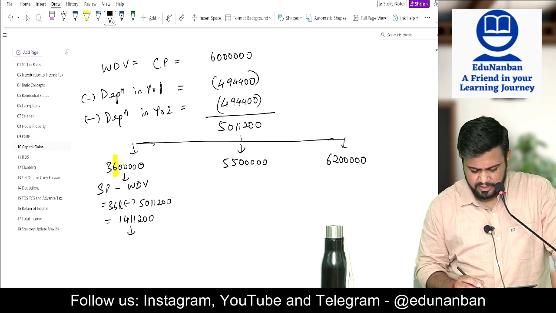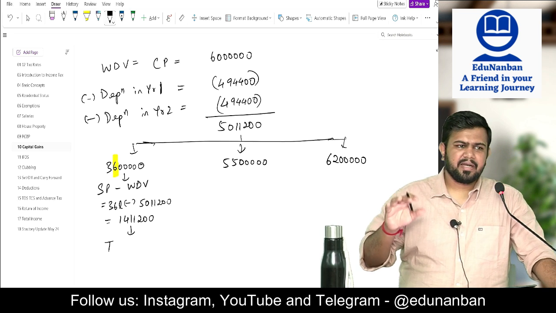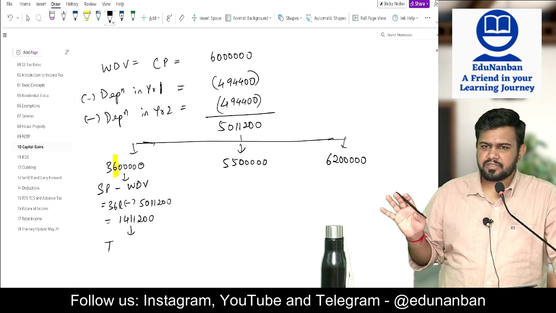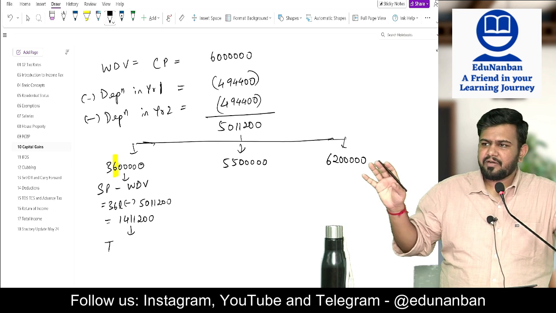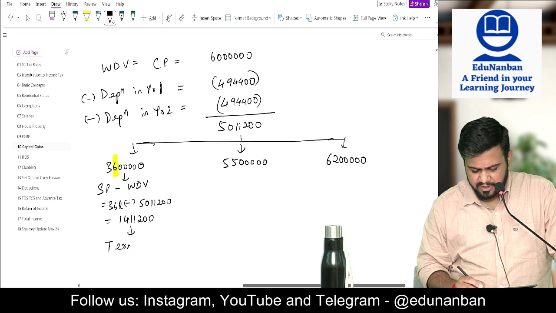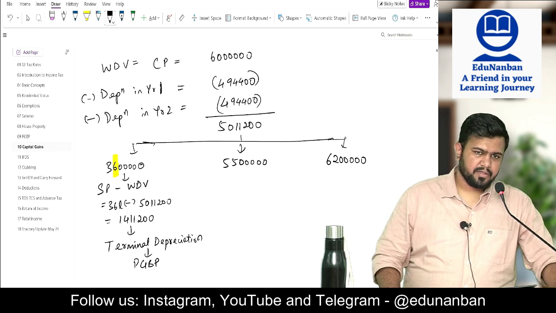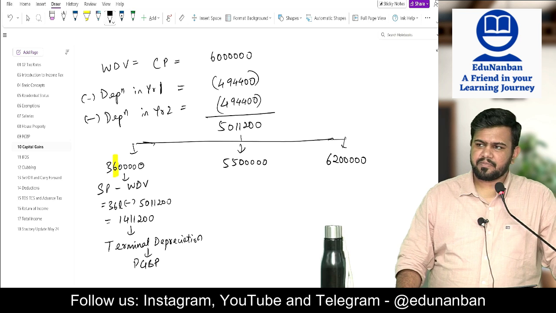14,11,200. So this is a loss, but in SLM case, straight line method, there is no concept of loss. There is no concept of capital loss. Instead, what you will do, you take this as terminal depreciation. And this is allowed as an expense in PGBP.